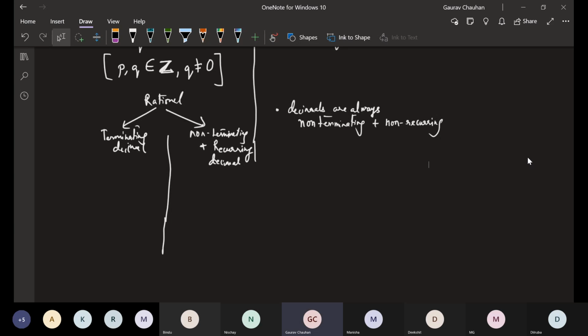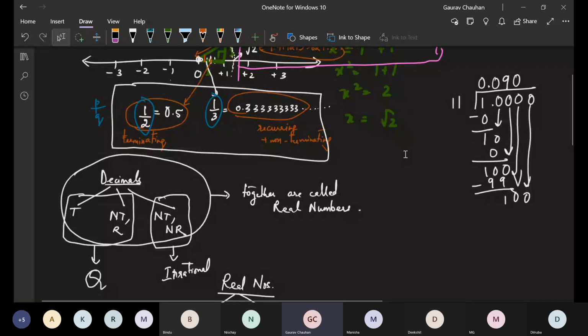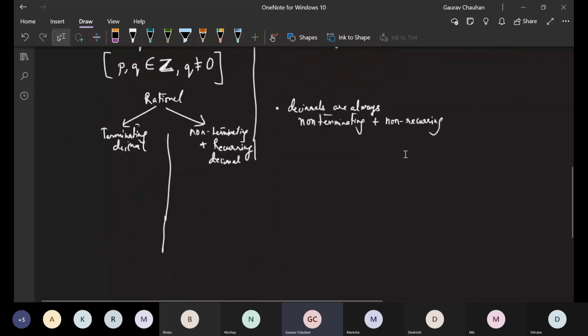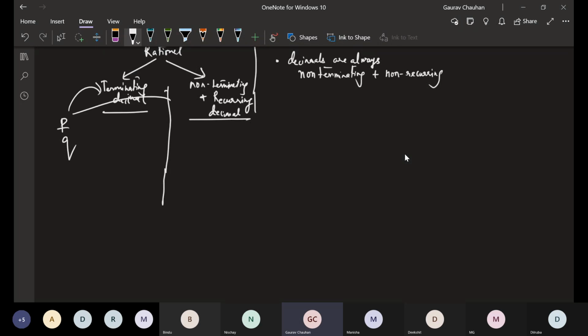All right. So now, why did I say that? I said that to show you that in both these cases, it is written as a ratio. But is there a way of finding out when it will terminate and when it will not terminate? Any ratio P by Q is given. Is there a way of finding out when it will terminate, when it will not terminate? Anyone?